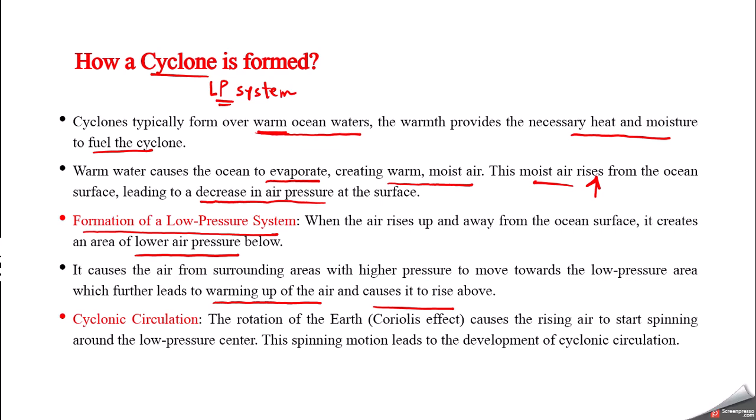Once the warm and moist air has risen up, the surrounding air, which has higher pressure, will move towards the low pressure area, and this will again lead to warming up of air and cause it to rise above. And the other condition is cyclonic circulation. As we have seen, due to the Coriolis effect, the rising air will start spinning around the low pressure center. Just now we discussed that in the northern hemisphere it will spin in anti-clockwise direction, and in the southern hemisphere it will spin in clockwise direction.